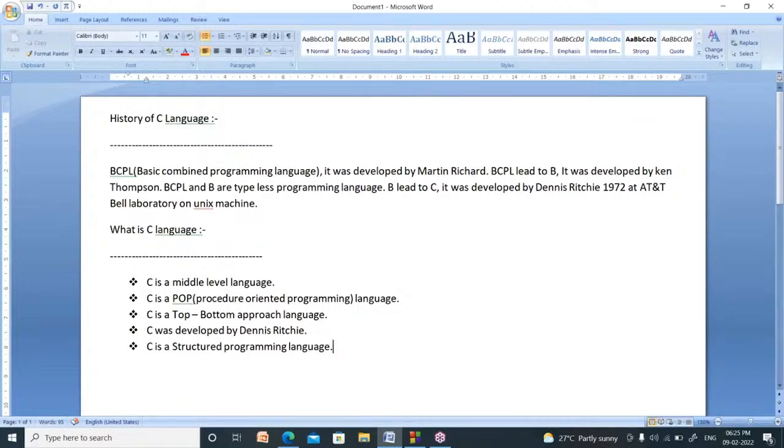You cannot change the sequence of steps. We have to follow the same structure, otherwise you won't get any correct output. So C is called a structured programming language, procedure oriented programming language, and middle level language. It follows the top to bottom approach.